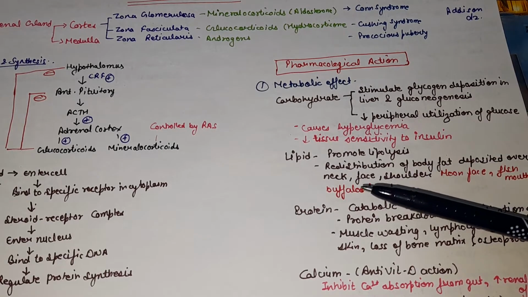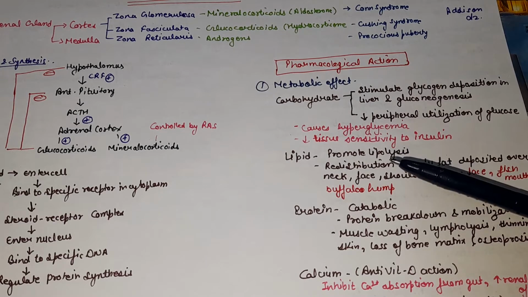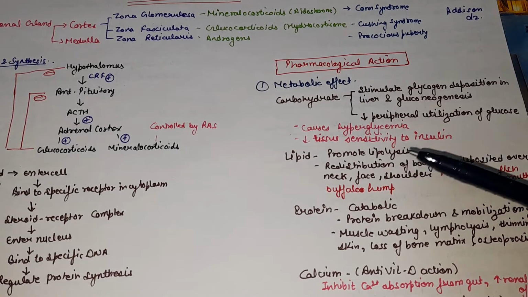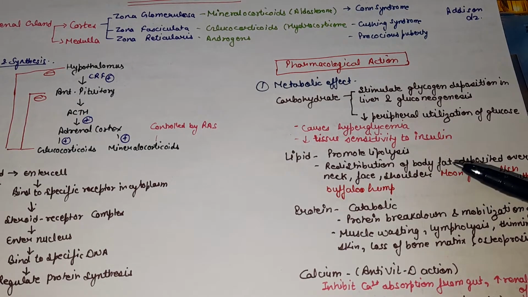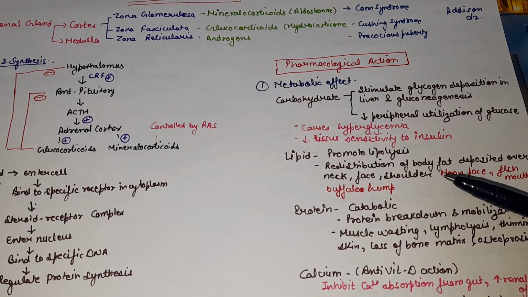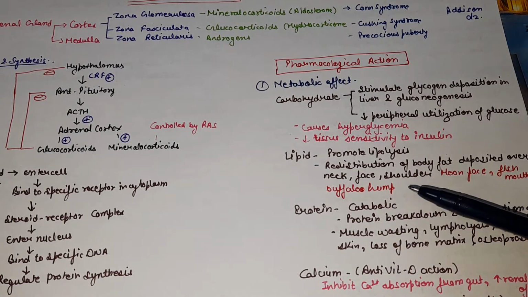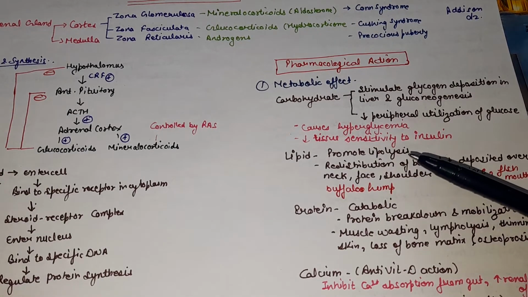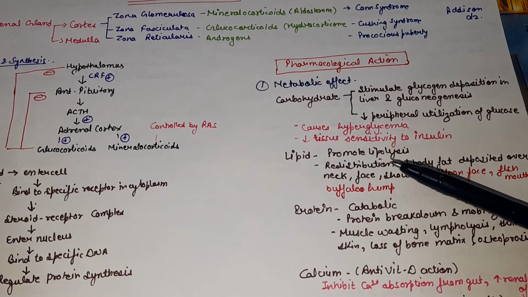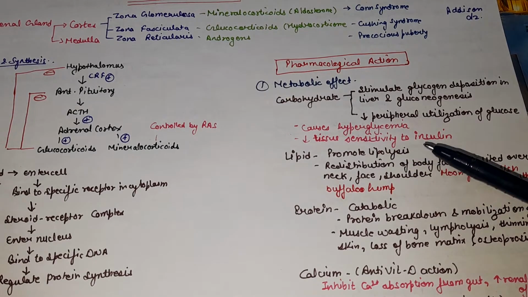Next, on lipid, prolonged use of glucocorticoid causes redistribution of fat that is deposited over the neck, face and shoulder, which results in moon face, fish mouth, and buffalo hump with thin limbs. They also promote lipolysis. Lipolysis means they promote the breakdown of fat.